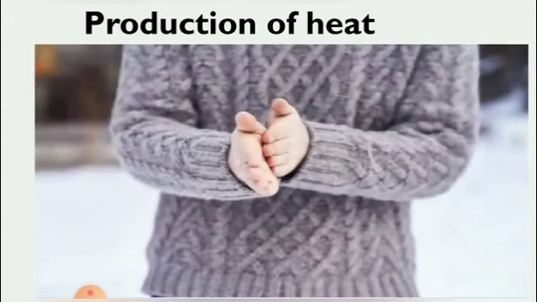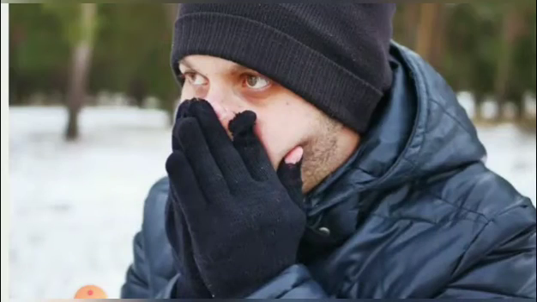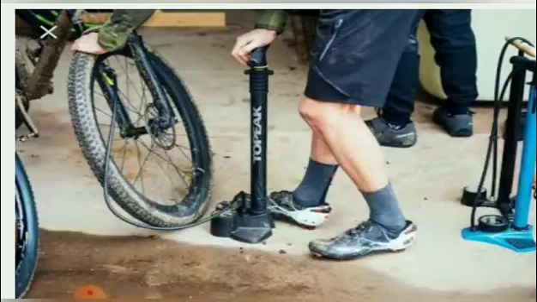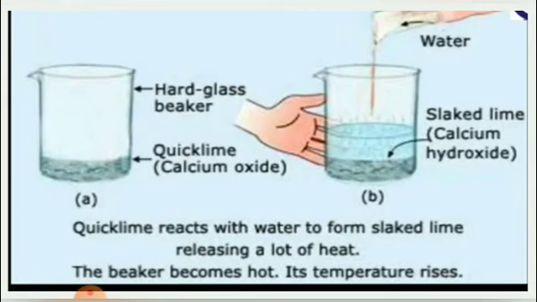First, production of heat. Have you ever rubbed your palm in winter season to keep yourself warm? Have you noticed the heat produced when you use a cycle pump? Yes. Likewise, chemical reactions produce heat energy. Such reactions are called exothermic reactions. For example, when you add water to quicklime, that is calcium oxide, a lot of heat is released to produce slaked lime.